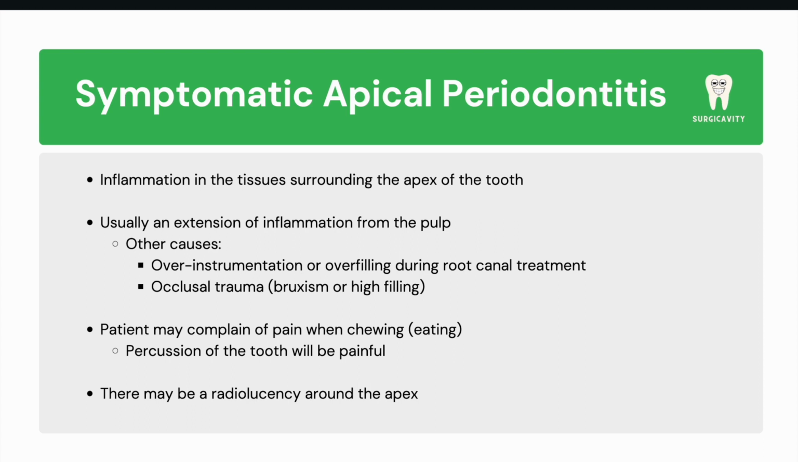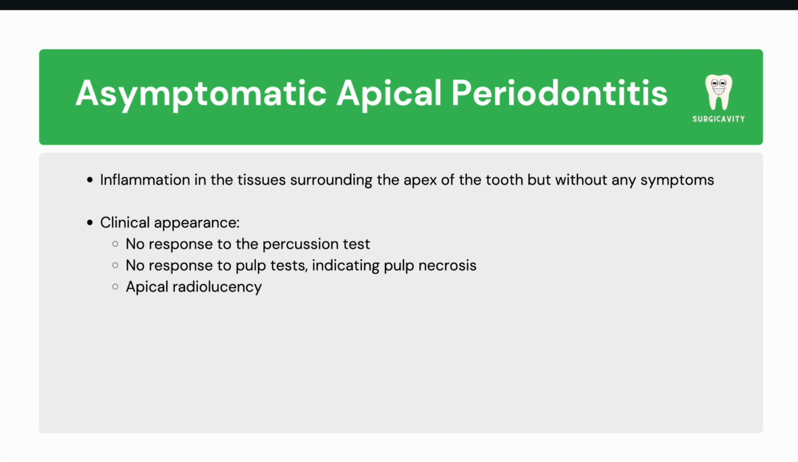When symptomatic apical periodontitis is present, patients will typically experience pain on chewing or percussion of the tooth in the clinic. Asymptomatic apical periodontitis is inflammation of the tissues surrounding the apex of a tooth with no other symptoms apart from maybe slight tenderness, if any. To diagnose asymptomatic apical periodontitis, several factors should be considered. Firstly, the tooth should not have any symptoms during percussion, and there should be no response during pulp tests, indicating pulp necrosis. Also, a radiograph usually shows a radiolucency at the tooth's apex.